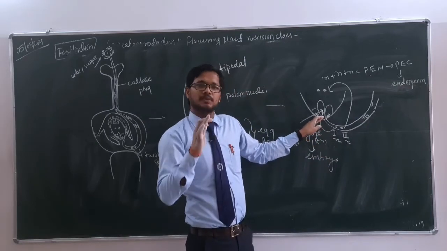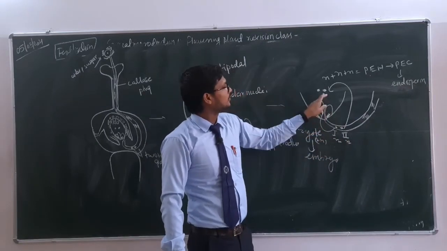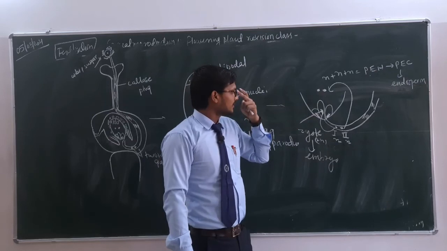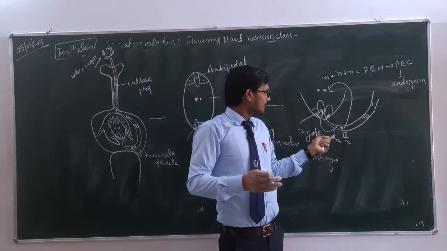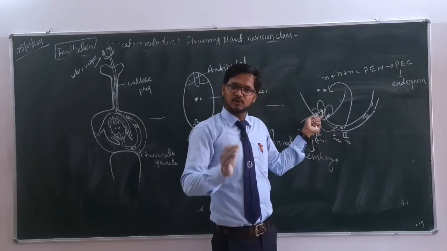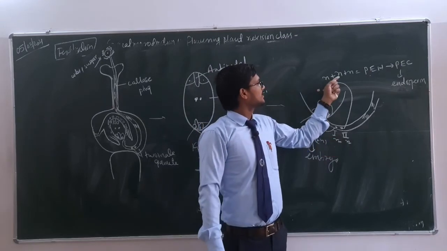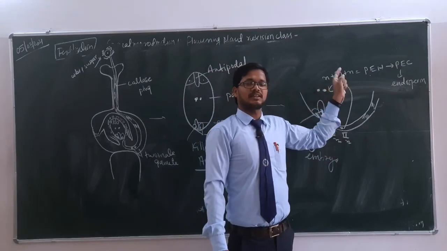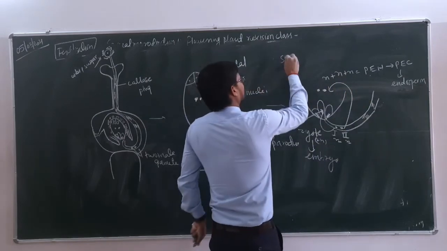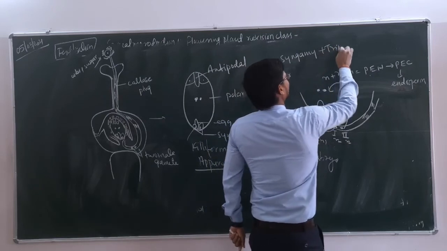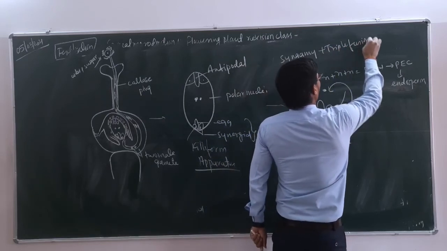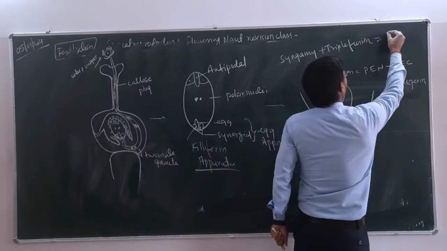So this is what whole process of fertilization. Now here fertilization takes place twice. First male gamete fuses with the egg cell, fusion number 1, second male gamete fuses with the 2 polar nuclei, fusion number 2. So that's why this is also known as double fertilization. So what is double fertilization? This one is when the first male gamete fuses with the egg cell, that was known as syngamy, and here because N plus N plus N it is thrice, that's why triple fusion. So here we can write syngamy that forms zygote plus triple fusion that forms endosperm is equal to